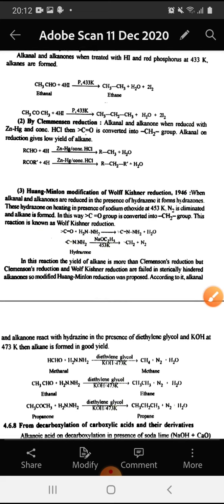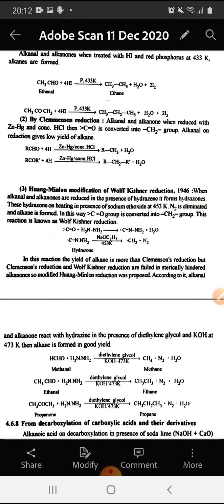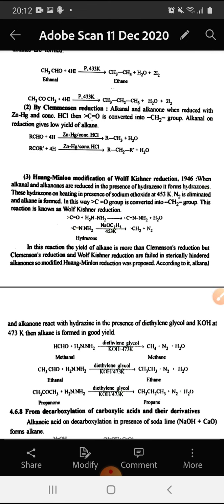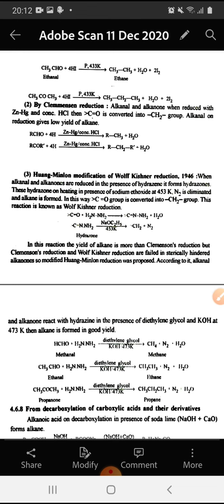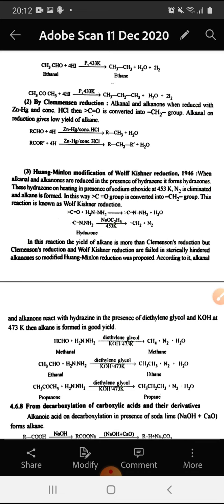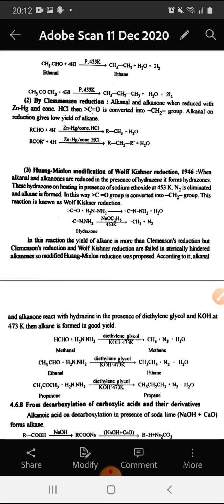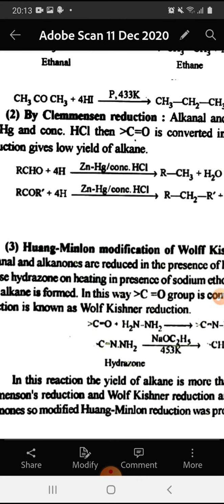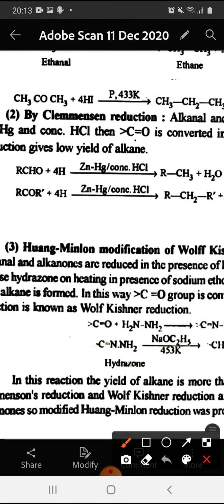The next method is by Clemmensen's reduction. Aldehydes and ketones, when reduced with zinc amalgam and concentrated HCl, the carbonyl group is converted into CH2 group. Aldehydes on reduction give low yields of alkanes. RCHO, that is aldehyde, undergoes hydrogenation in the presence of zinc mercury couple in the presence of concentrated HCl and gives alkane. Ketones also undergo hydrogenation in the presence of zinc mercury couple and concentrated HCl to give alkanes.